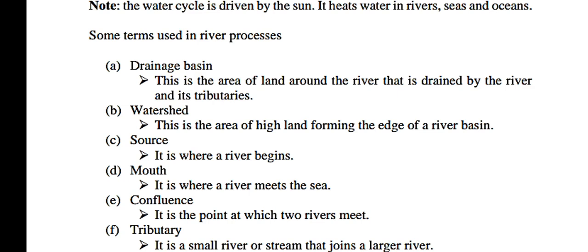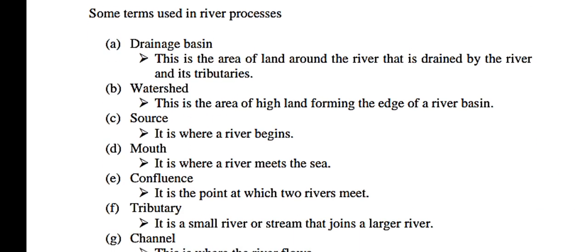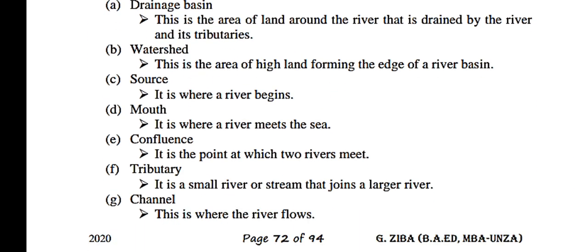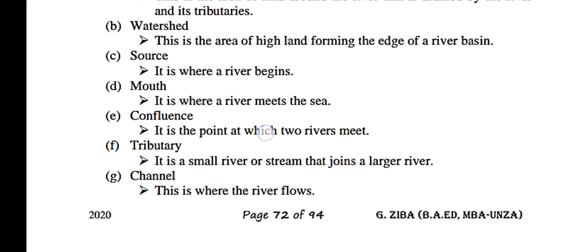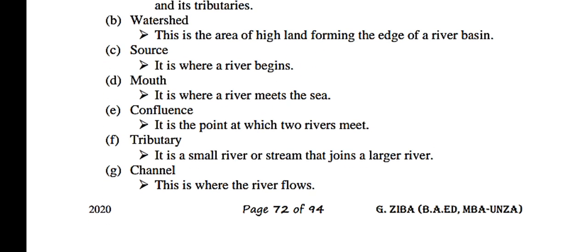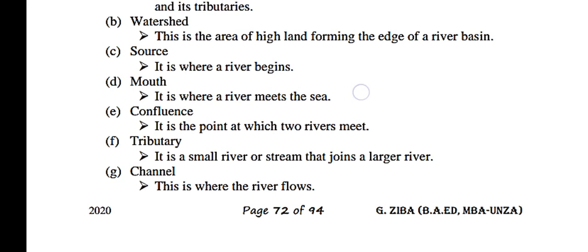We have another term which is known as the source, term number 3 here. What is a source? The source is where a river begins. We have also what is known as a mouth. A mouth is where a river meets the sea. A source is where the river begins, but when the river meets a sea, that is known as a mouth.